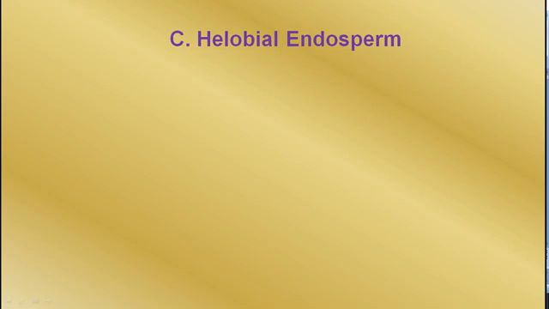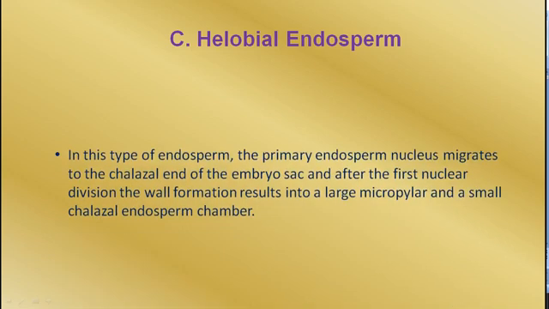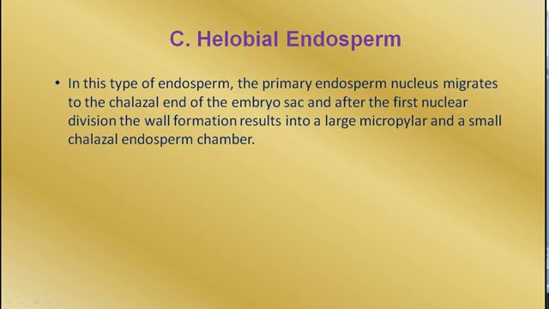Now come to the last one, the helobial endosperm. It is intermediate between the nuclear and cellular type. In this type of endosperm, the primary endosperm nucleus migrates to the chalazal end of the embryo sac, and after the first nuclear division, the wall formation results into a large micropylar and a small chalazal endosperm chamber. So again there are 2 chambers. One is a large micropylar and another is a small chalazal.